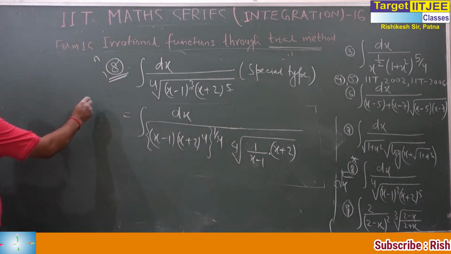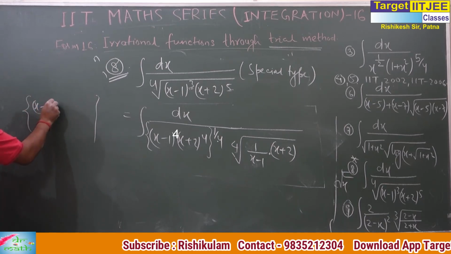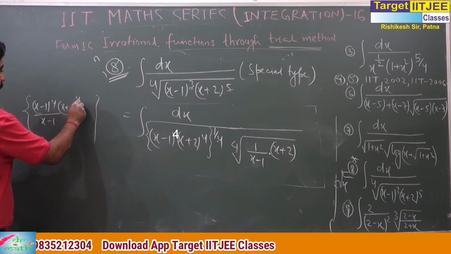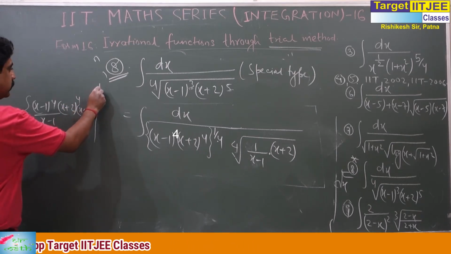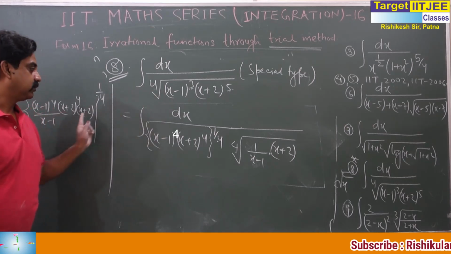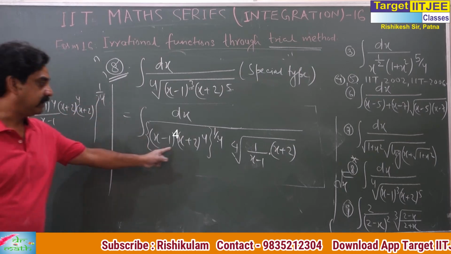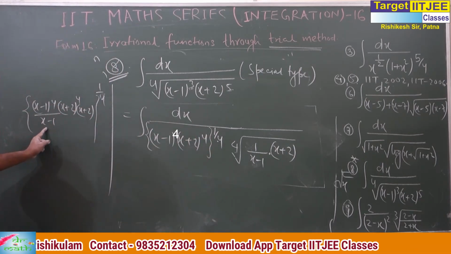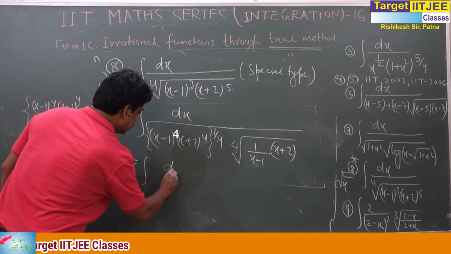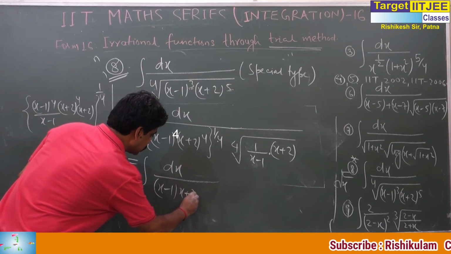Okay? If anyone has a problem, this is (x minus 1) to the power 1, (x minus 1), (x plus 2) to the power 4, (x plus 2), and whole to the power 1 by 4. We take this and this common, with 1 by 4. Now this is dx by (x minus 1), (x plus 2).